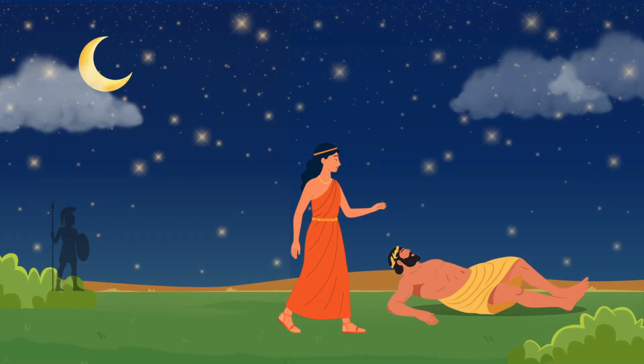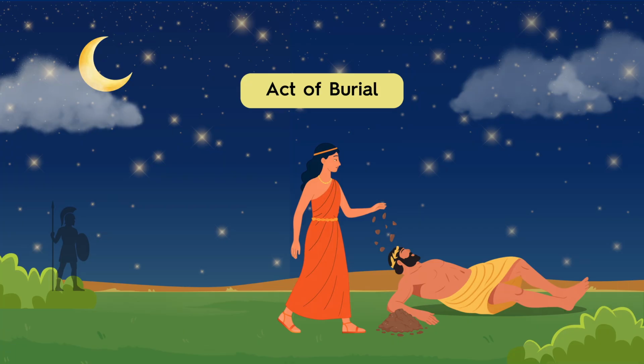Here is the key example. Antigone secretly covers her brother's body with earth to perform a burial ritual. The act may look small, but it carries major meaning. She chooses sacred duty and family loyalty over the king's command.